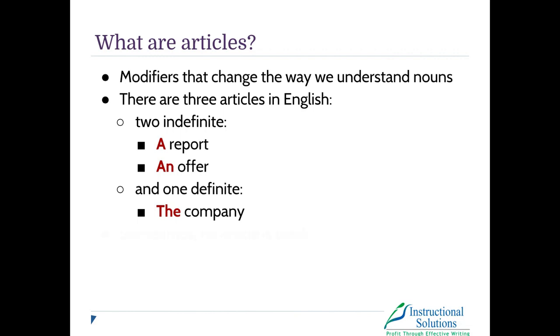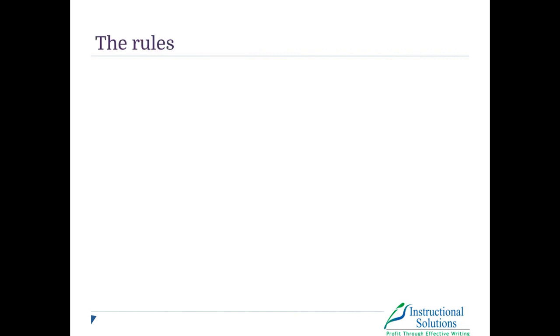Sometimes, though, we don't use any article with a word. Efficiency is a good example of a noun that usually does not use an article. So what exactly are the rules for working with articles? There are many, many different rules for different types of article usage.